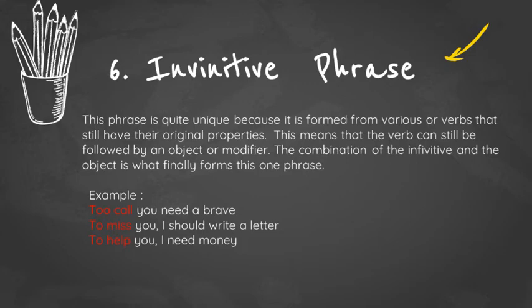And then the next type of phrase is infinitive phrase. This phrase is quite unique because it is formed from verbs that still have their original properties. This means that the verb can still be followed by an object or modifier. The combination of the infinitive and the object is what finally forms this phrase. As for its function, this phrase has a fairly broad function. Everything from being a noun, adjective, to adverb can be done.